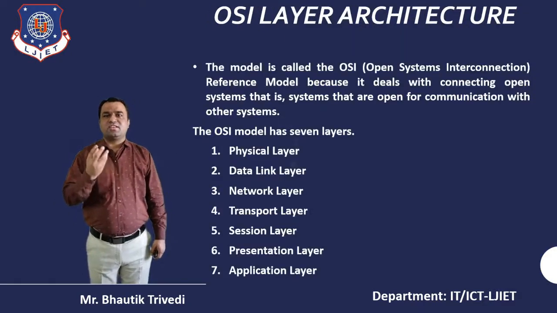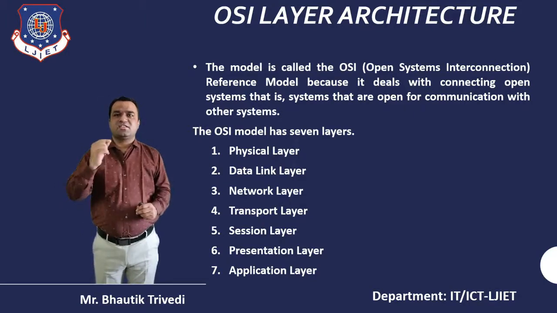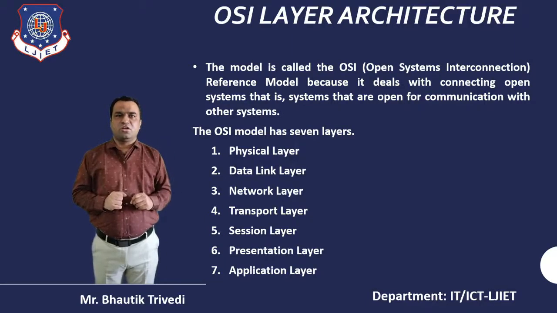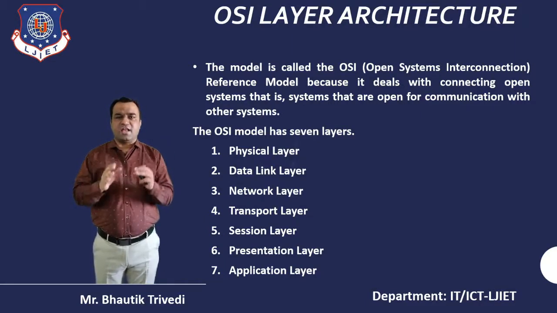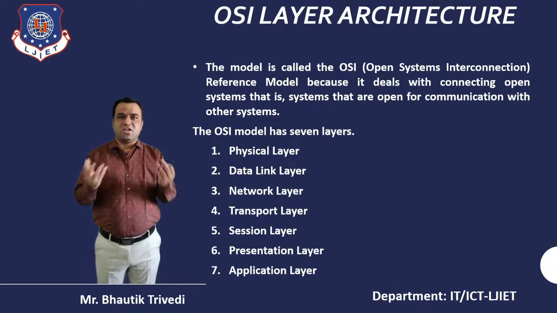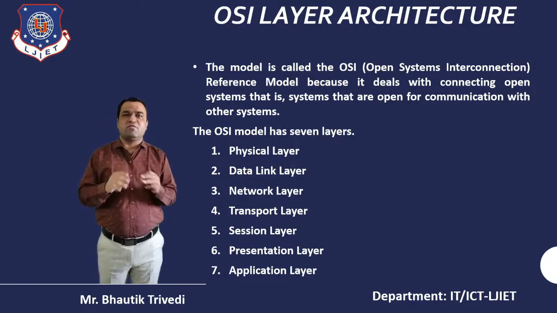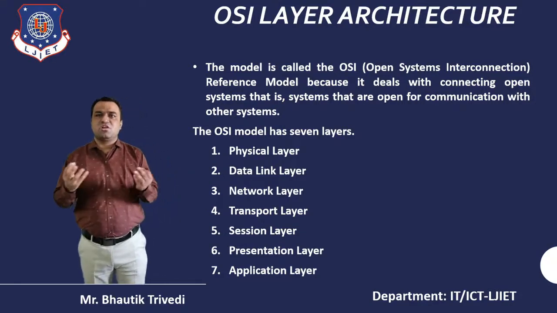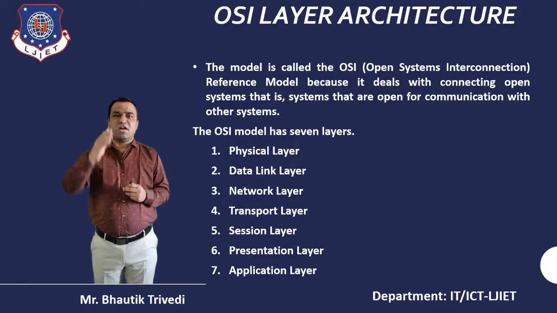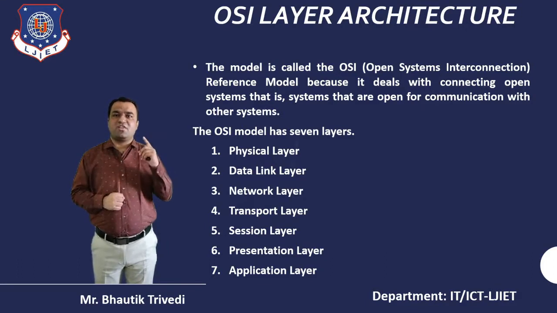First of all, OSI. What do you mean by OSI? OSI is nothing but the Open System Interconnection Reference Model. With this, you can directly provide connecting open systems. What is the meaning of open system? The systems that are open for communication with other systems are known as open systems. So the OSI model generally requires different layers. Which particular layers? Total 7 layers